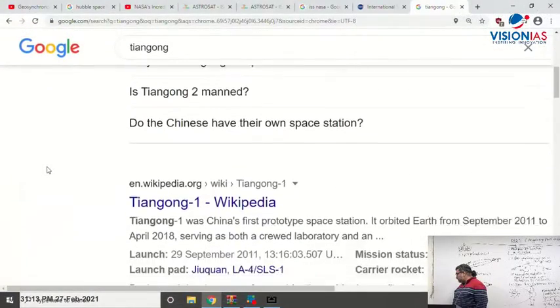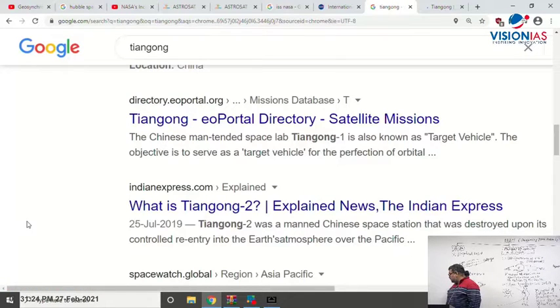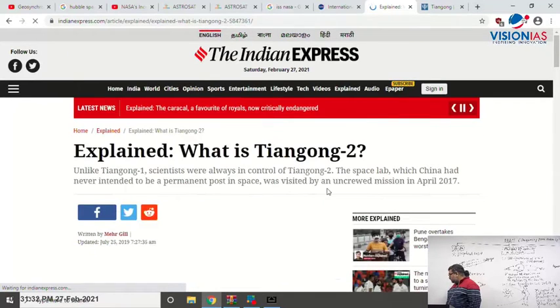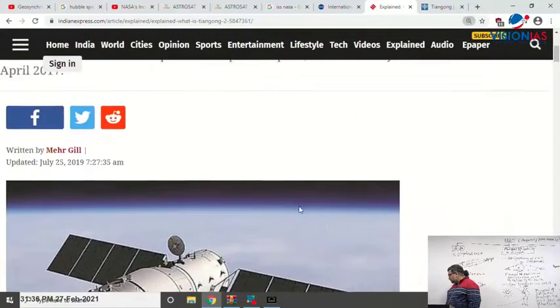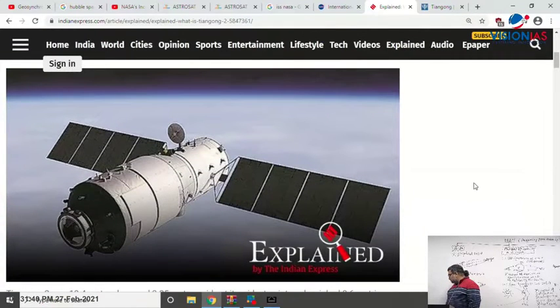You will find this in Britannica and even in Wikipedia, and it also came in the Indian Express news.